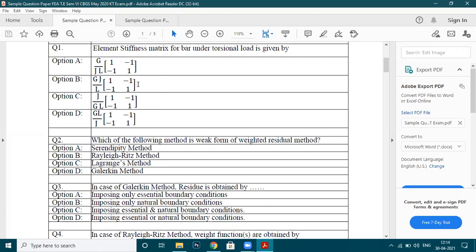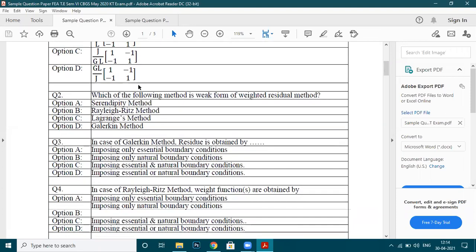Now let's move to question number 2. Which of the following methods is a weak form of weighted residual method? Rayleigh-Ritz method. Option B, sir. It's Rayleigh-Ritz. That is option B. It's correct because Rayleigh-Ritz is the only weak form. If you talk about collocation, Galerkin, least square, subdomain, all those are non-weak form. Now next, move to question number 3.